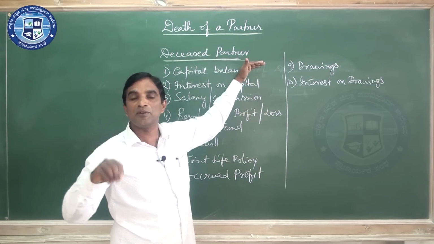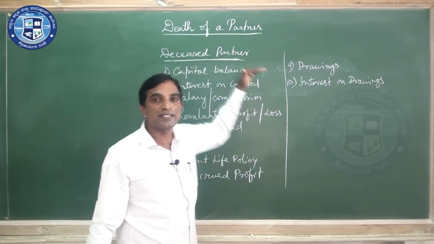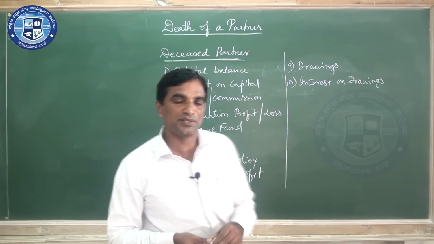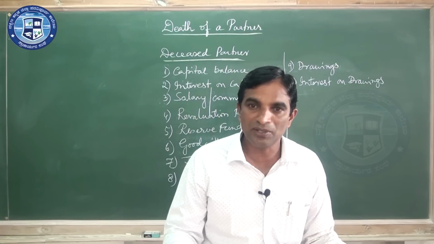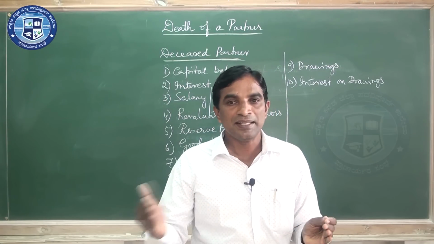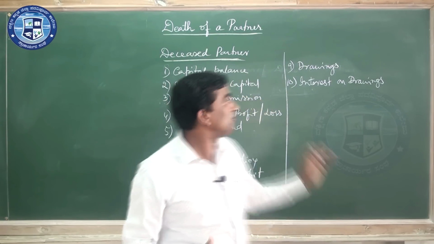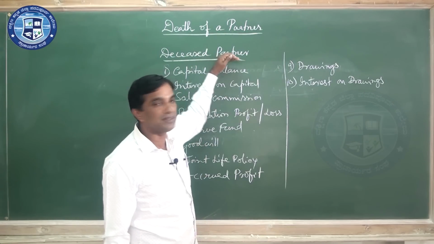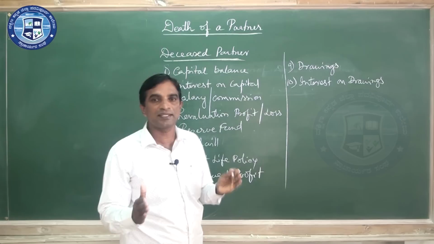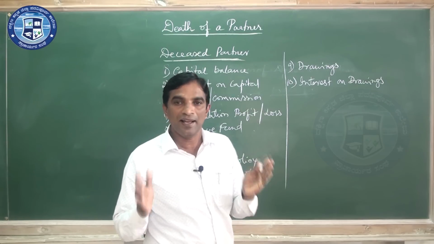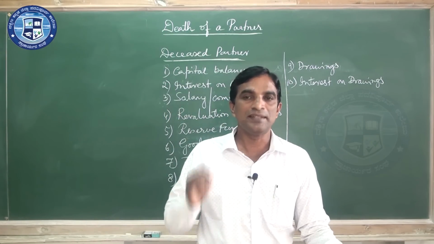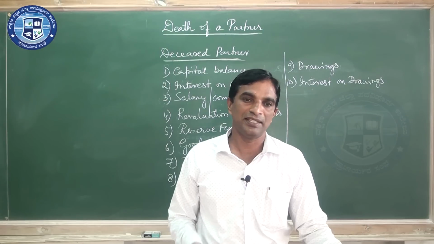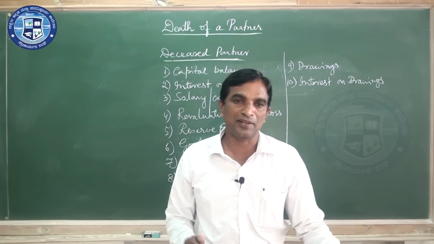I told we have to pay to the deceased partner's executors account, or we can say the legal representatives of the deceased partner. For that, we should prepare an account named the deceased partner's capital account.